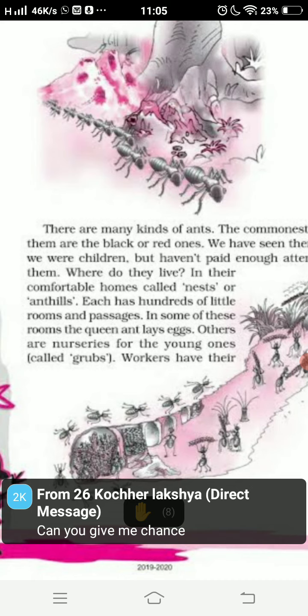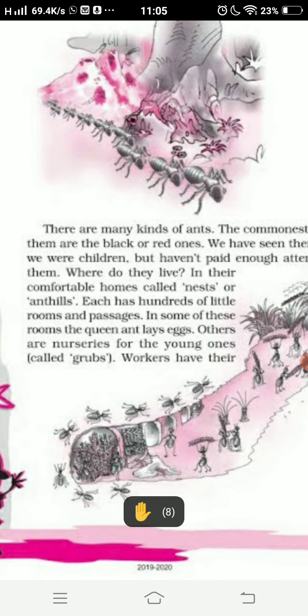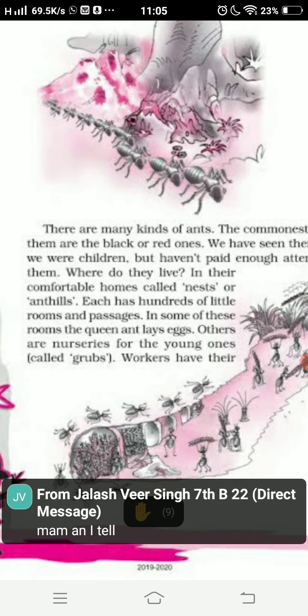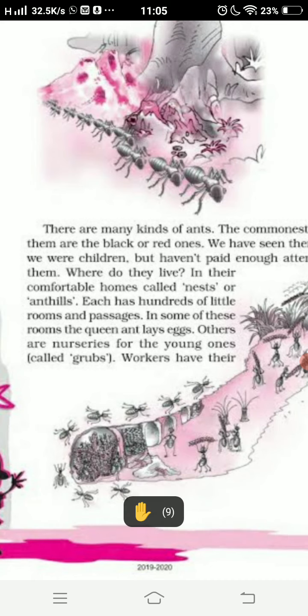Frame in your own language. Okay. And you can elaborate it. Yes. Good. Hurry up. You can elaborate that each ant hill has hundreds of.